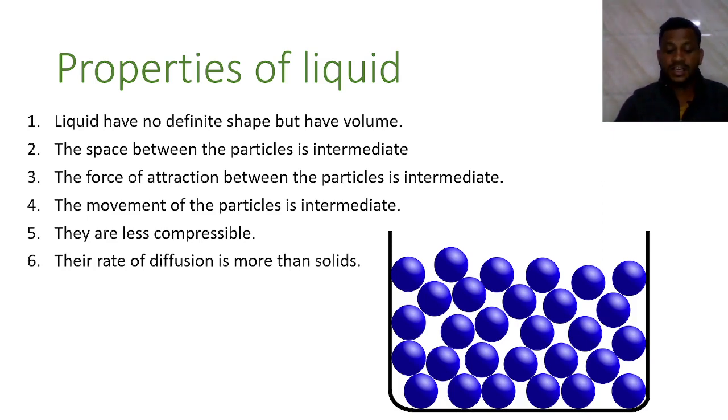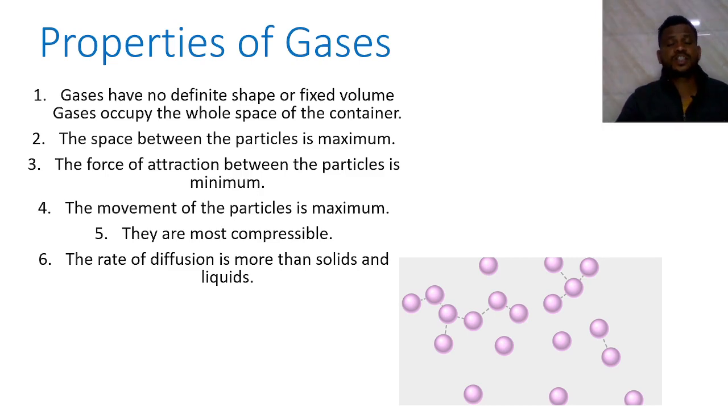Okay. Third state of matter is gas. The first property of the gas is that gas does not have a definite shape or a fixed volume. It does not have a definite shape or a fixed volume. Gas occupies the whole space of the container. You can take the example of a balloon. When you blow the balloon, the particles of the gas cover all the space of that balloon.